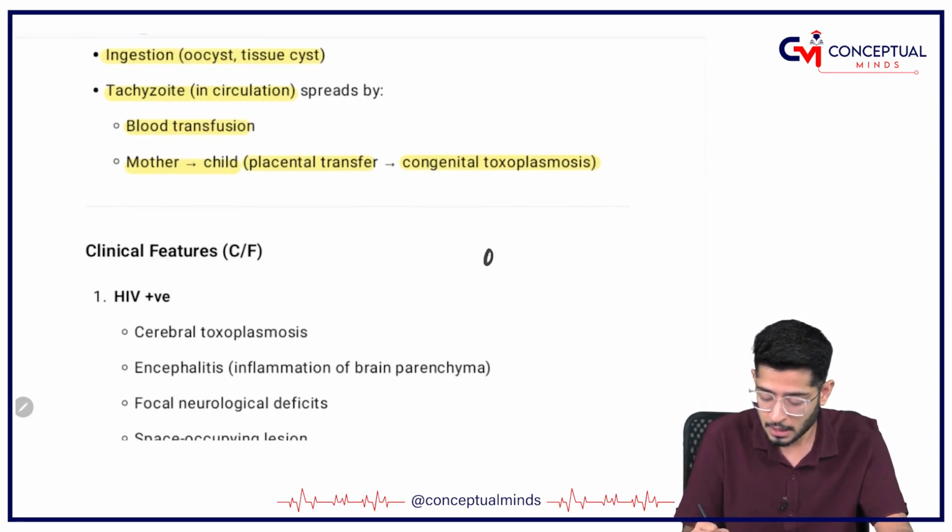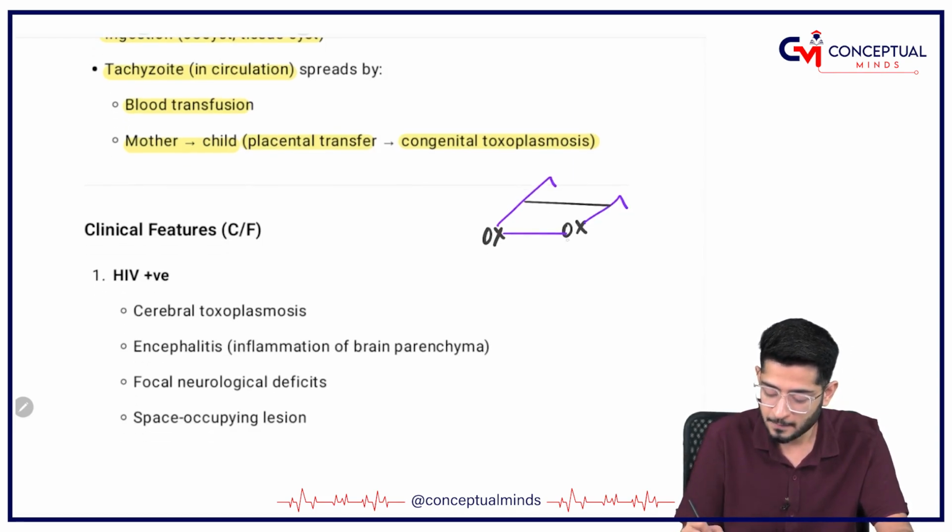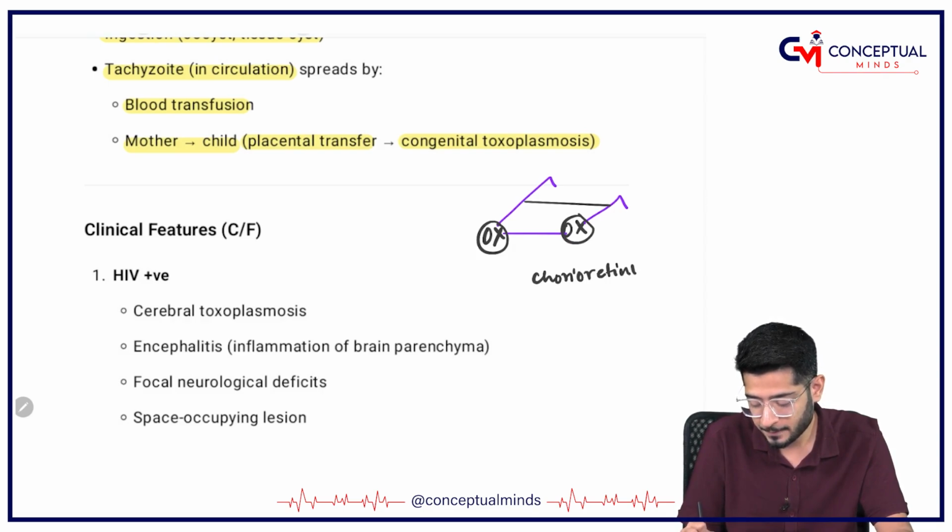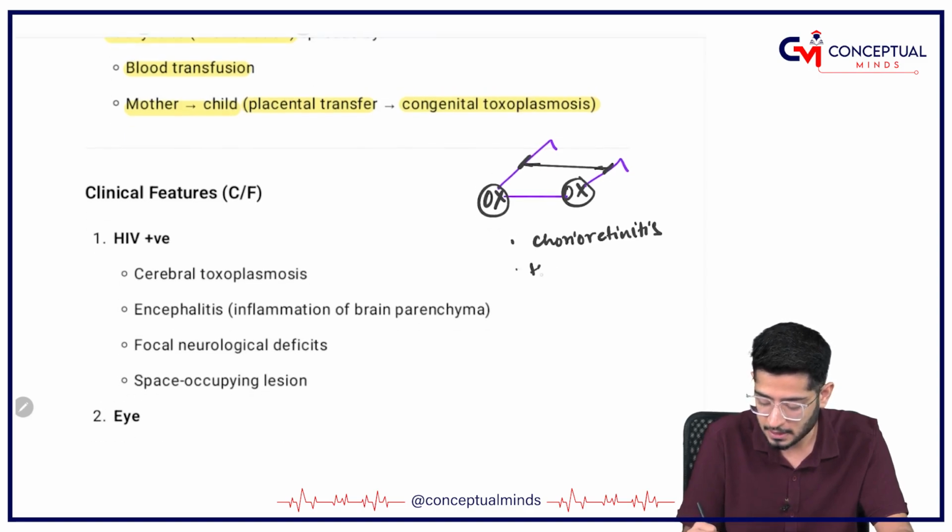And if you remember, I have given you a spec like this of toxoplasma, telling you that in the fetal infection first of all it is going to infect your eyes. So the eyes have chorioretinitis, and then it is responsible for causing this H1. What is this H1? H is the hydrocephalus which is going to be there.